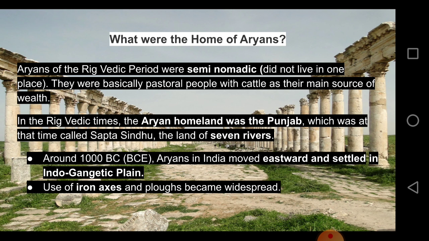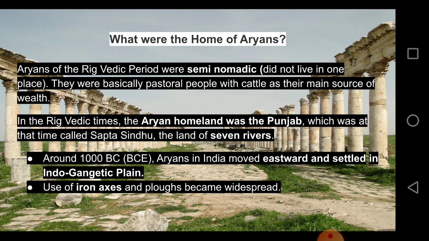So they considered cattle as their wealth. They did not want money, they did not want jewels, they did not want anything, but what they considered as wealth was their cattle. So they did not have a home. They kept moving, but they had their cattle with them wherever they went.